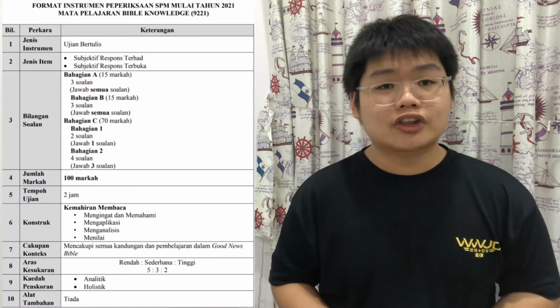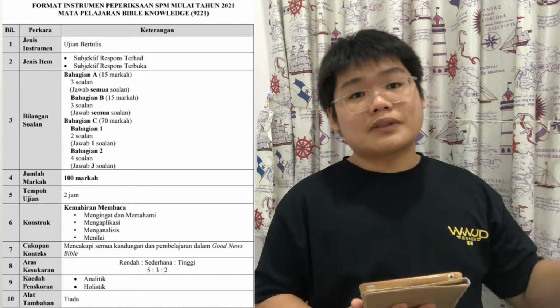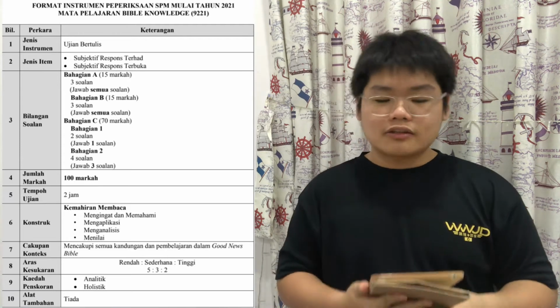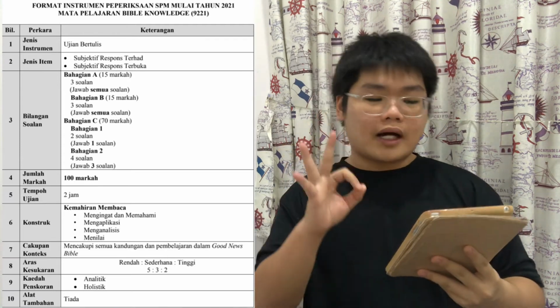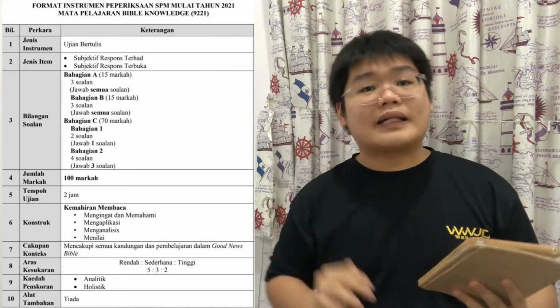Actually, I've put a picture over here. This is the format for the SPM Bible Knowledge. There are some changes here. There's some difference between the old syllabus, the KBSM one, and the new syllabus. So let's look at this part. The third part, you can go and look at the bilangan. So we can know that there's section A, B, and C. So let's look section by section.